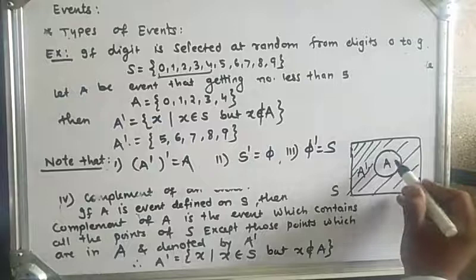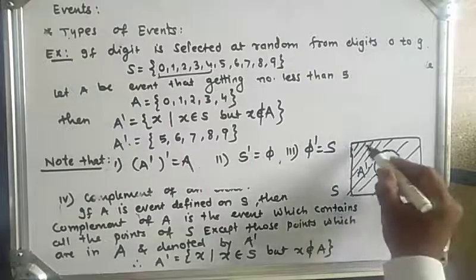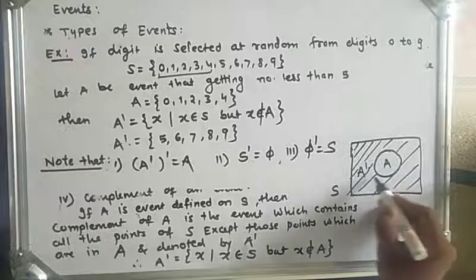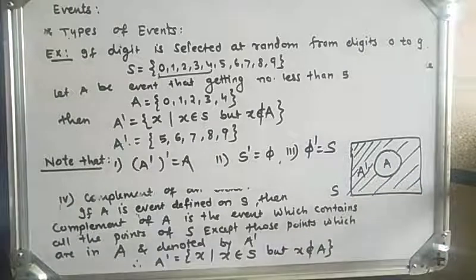So this is event A and this shaded region is the complement of event A. So this is it geometrically.